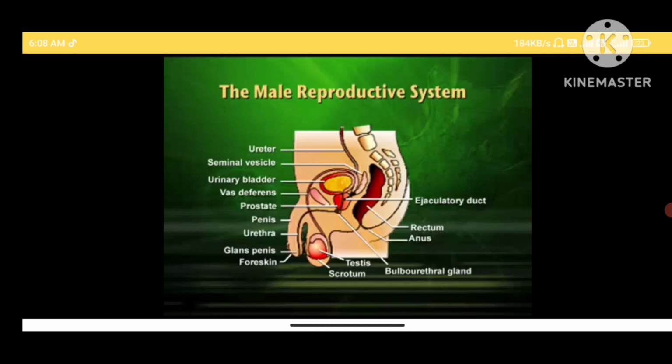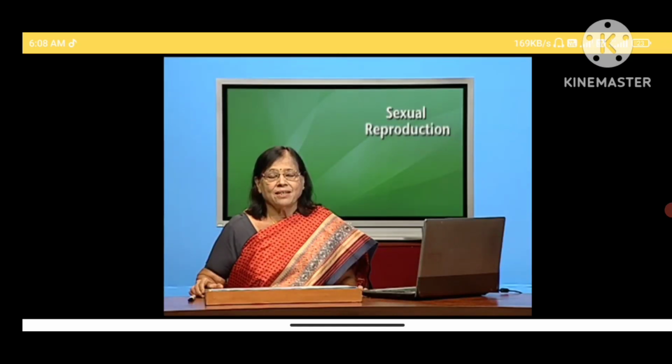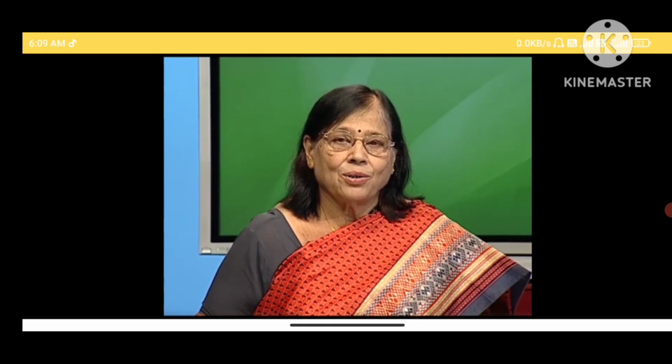urethra is passing through the prostate, and near that you can see seminal vesicles. Seminal vesicles will release a watery fluid which is rich in nutrition. It will provide nutrition to the semen or to the sperms.